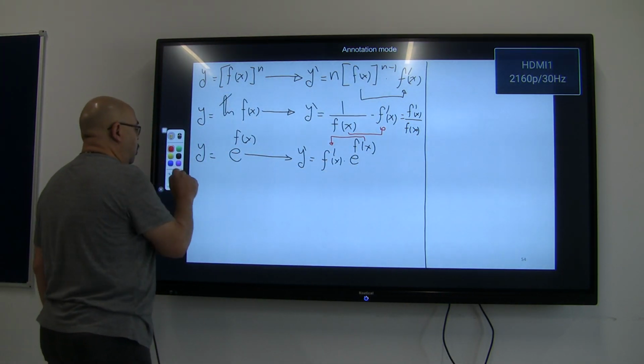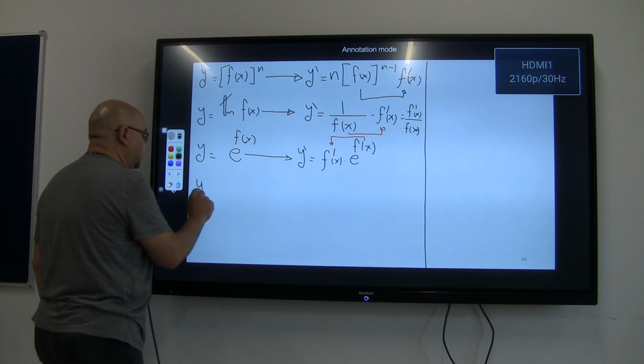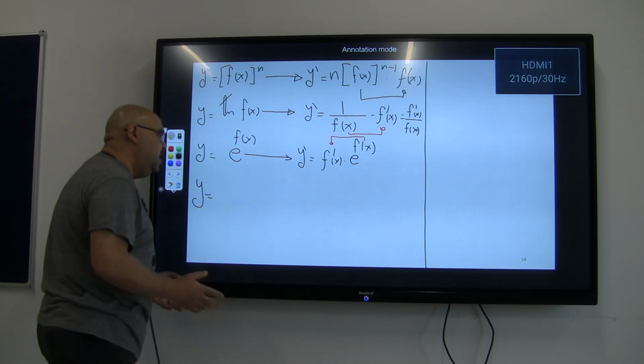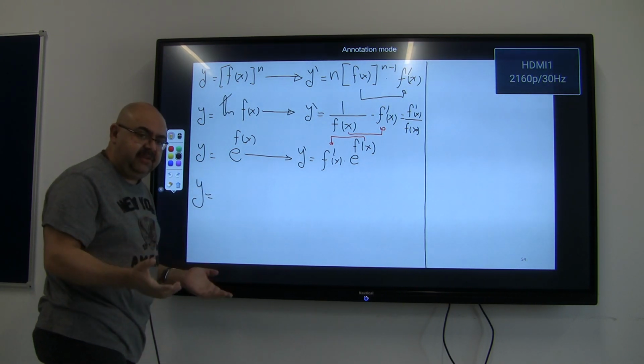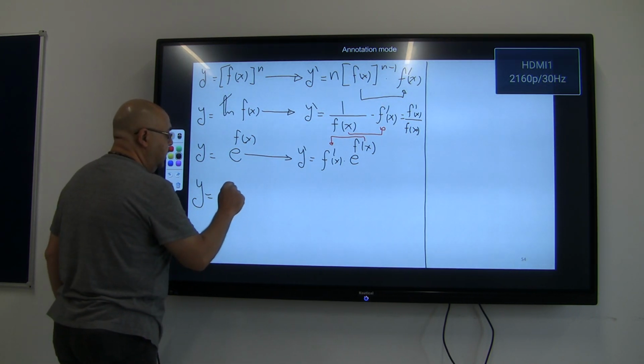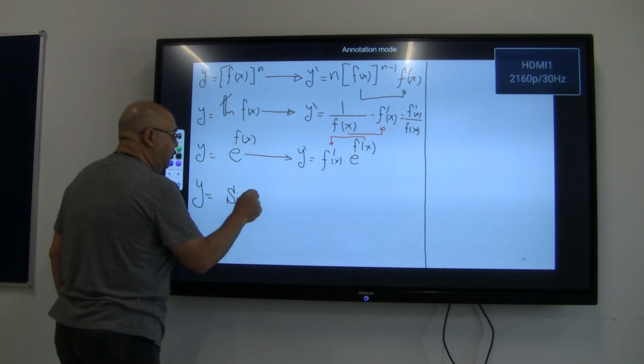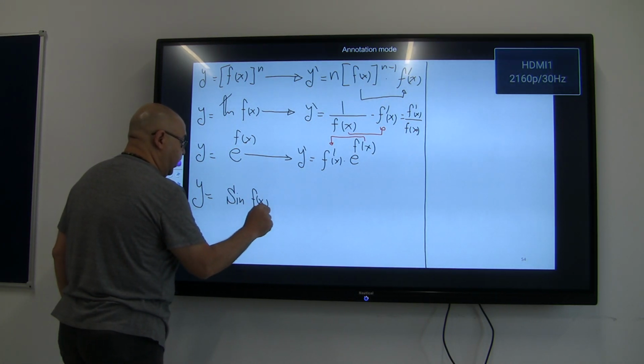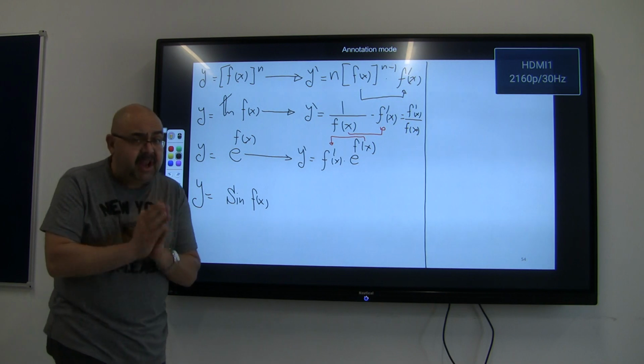Also, remember for all types of trigonometric functions, if y equal to sine, cosine, tan, whatever, for any of the trigonometric functions, let's say for example, if I have a sine of a function which is f of x, plenty of you make this mistake.